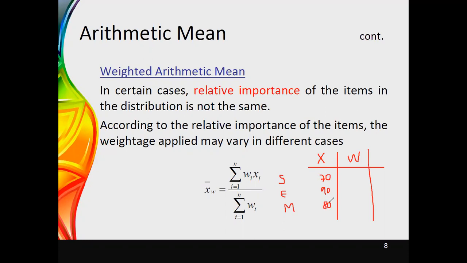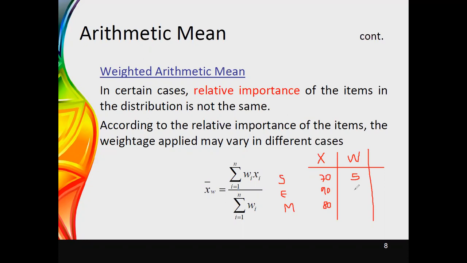Now I am saying that statistics is the most important. If statistics is the most important, then we need to give it the highest weightage. If I use a scale, I can say the weightage value is 5. Then we can say it for the next one, the English value. For English, it is 90.